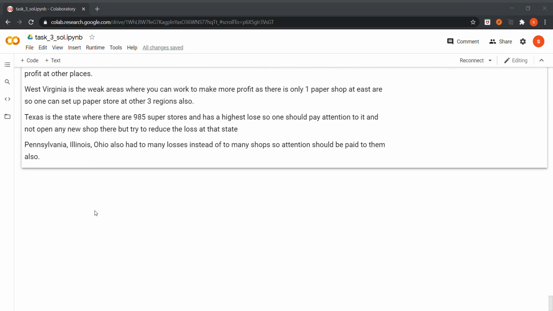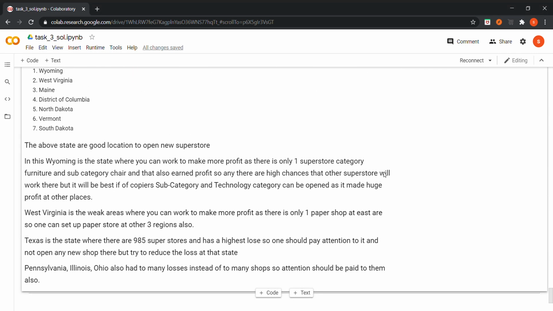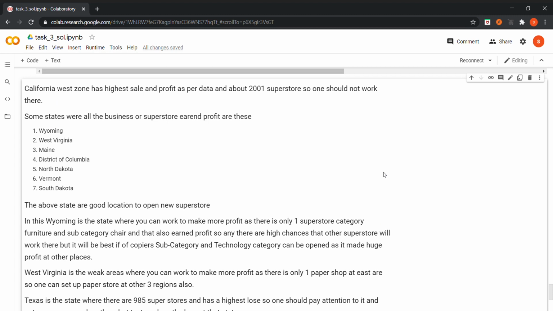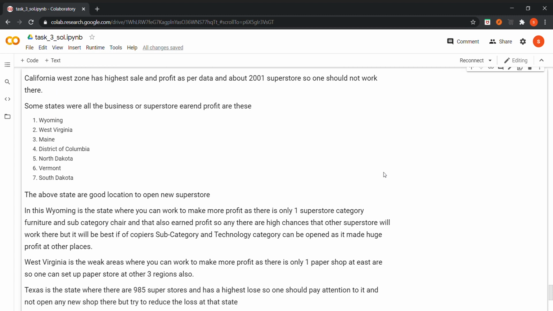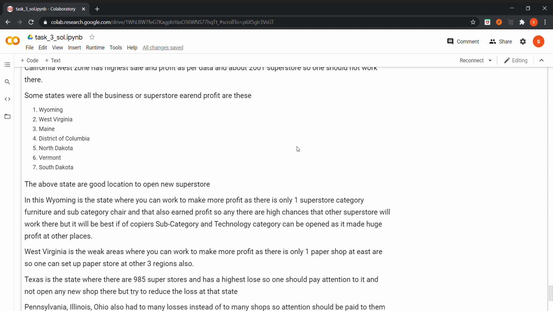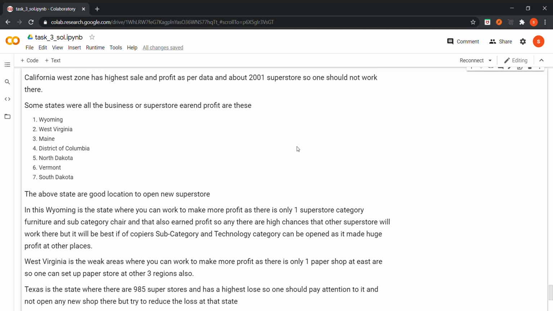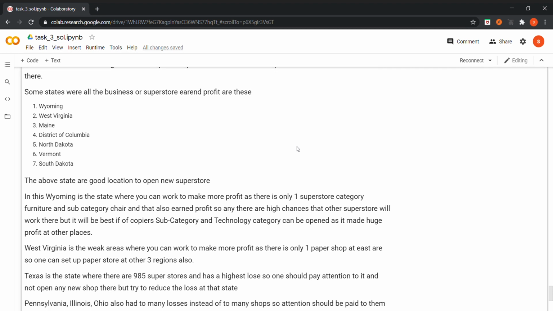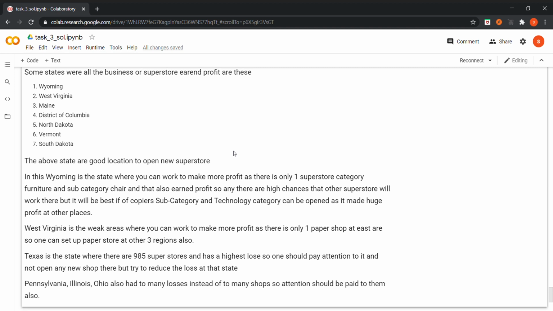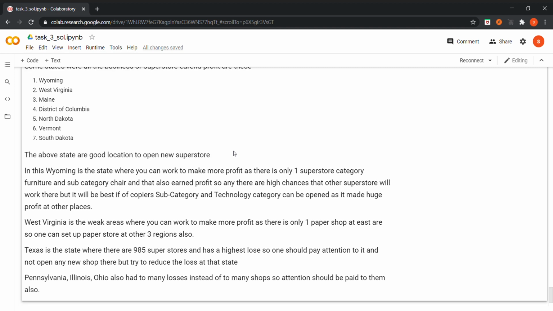And finally, we were able to find out that California, in the West zone, has the highest sales and profit as per data. About 2001 superstores are there in that region. There are some states where all businesses or superstores earn profit, these 7, and there are very few shops in this area, so in this area the number of shops can be increased.